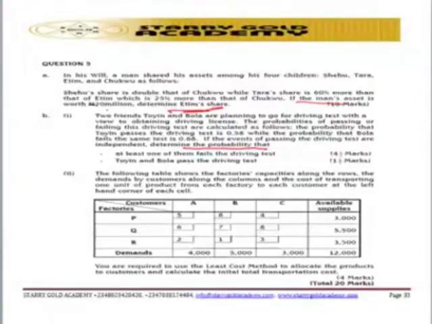So let's look at the B aspect now, so you know where the question relies. They said you are required to use the least cost method to allocate the product to customers and calculate the initial total transportation cost. The A aspect is testing students on the knowledge of fraction. You need to have the knowledge of fraction.